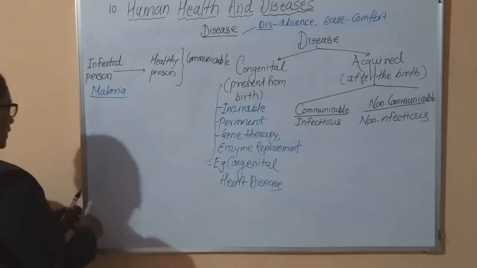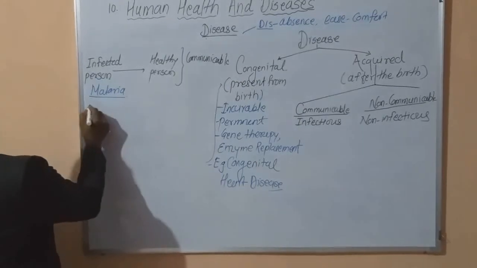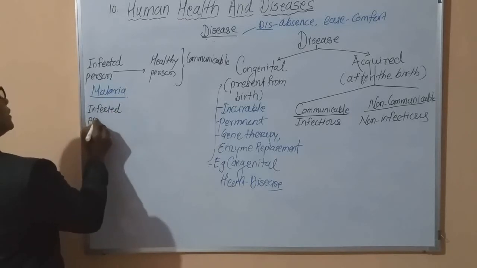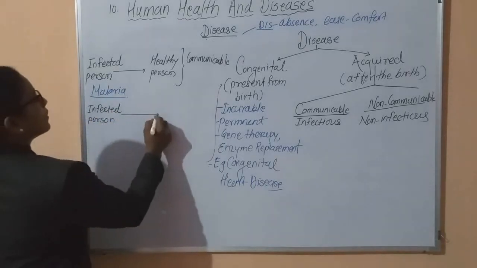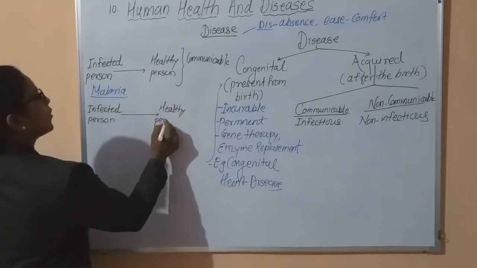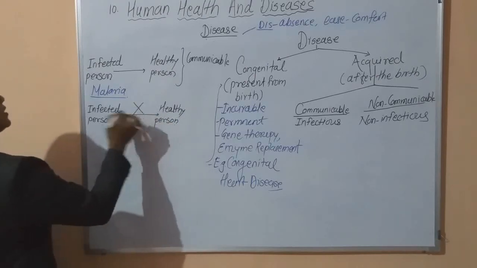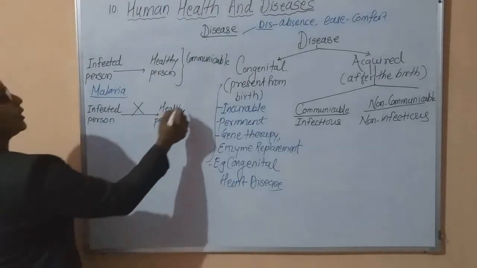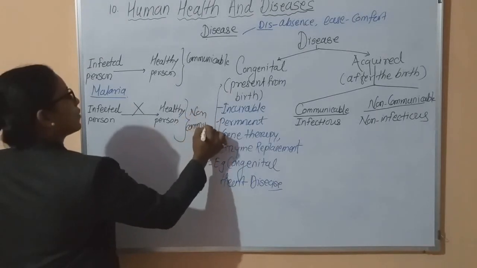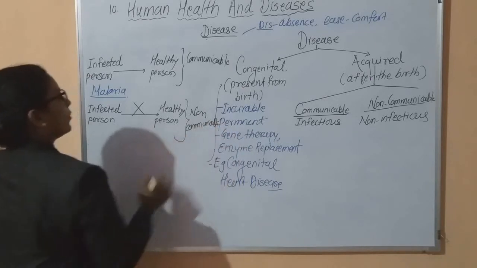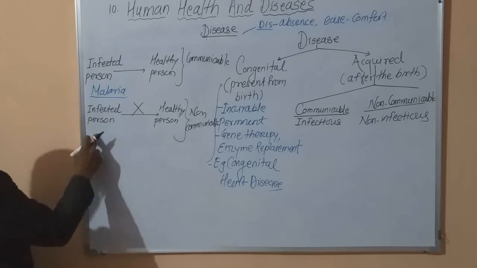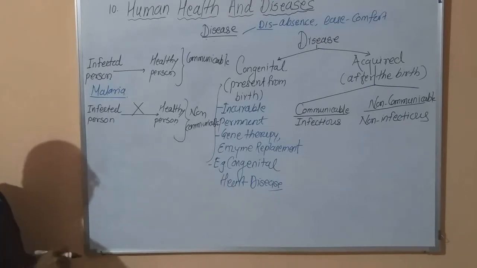Okay. Now the second type is non-communicable. Now what is meant by non-communicable? That is, from the infected person, the healthy persons are not infected. Okay, meaning there is no transmission of the disease from infected to healthy person. These are called non-communicable diseases. Okay. For example, these non-communicable diseases are also called non-infectious diseases.